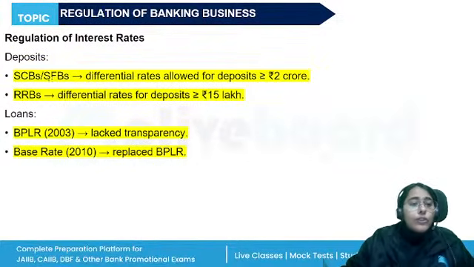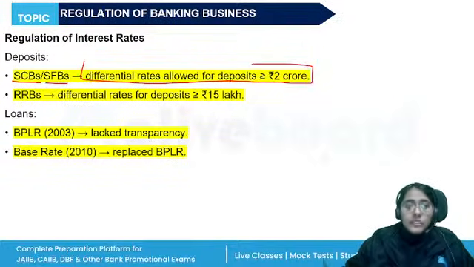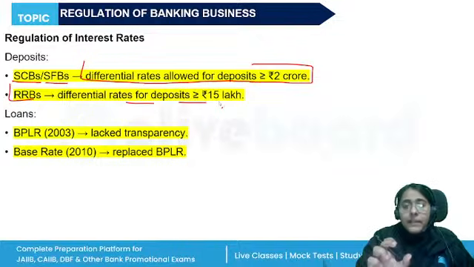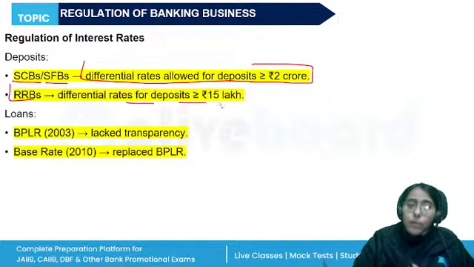So for the scheduled commercial banks and SFBs, differential rate is allowed for deposits of more than 2 crores. For the RRBs, differential rate for deposits of more than 15 lakh. So up to this limit, a uniform rate of interest should be offered. More than that, if a deposit is created, the banks can offer a differential rate of interest on the deposit.